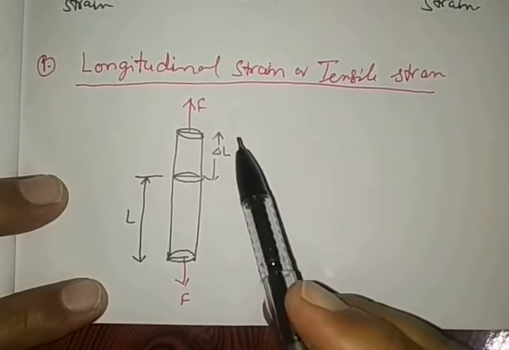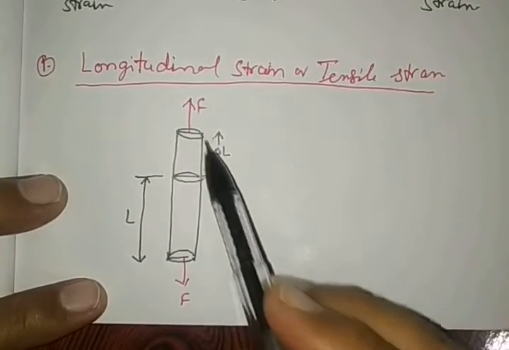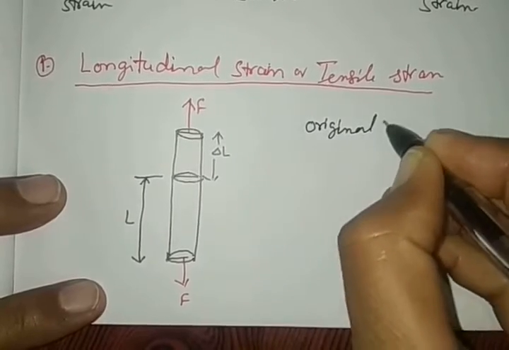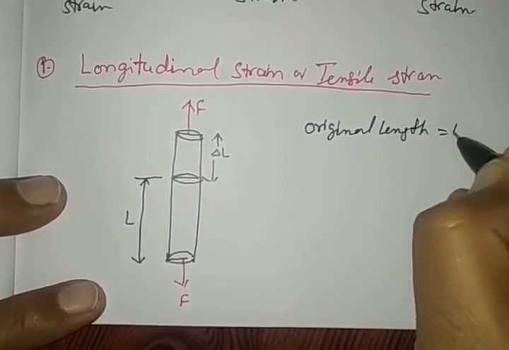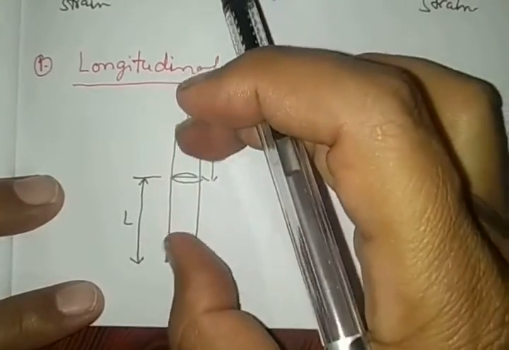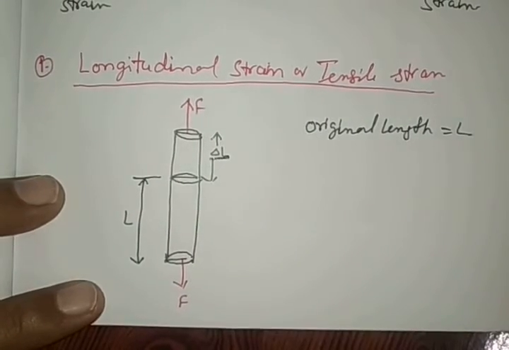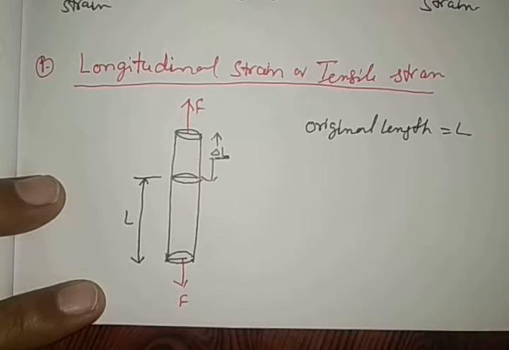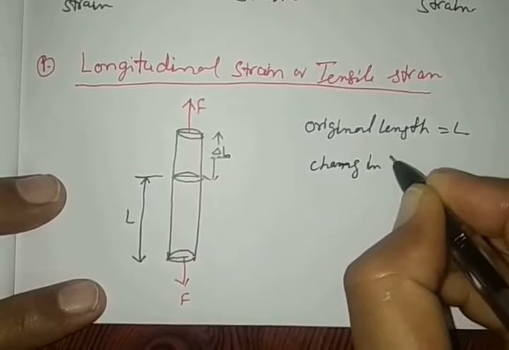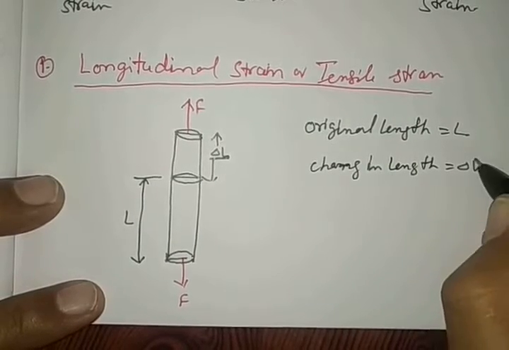To understand the first, that is the longitudinal strain, or tensile strain also called, let us see a wire of original length capital L. This deforming force F is acting to increase the length. As a result, its length is changed by delta L. So we may write change in length is equal to delta L.